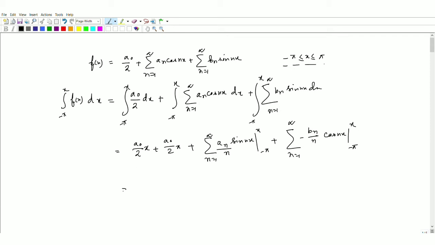After that a0/2 x plus, this thing we write the same. After that we will arrange the thing, you will see.